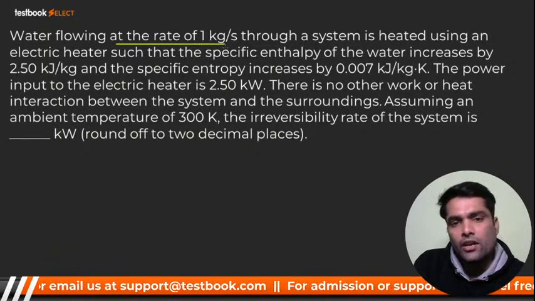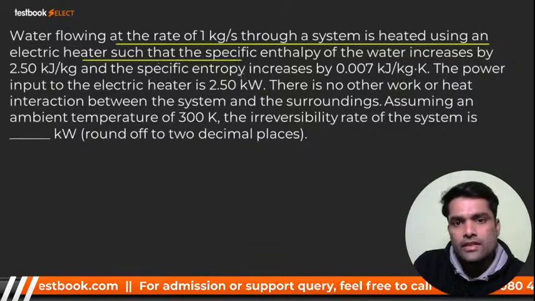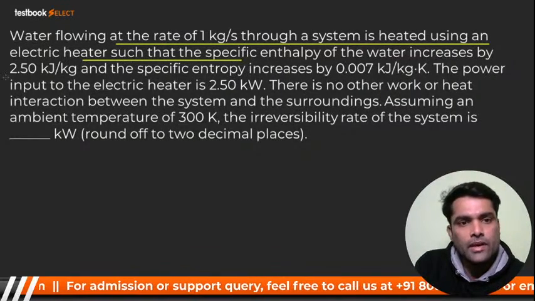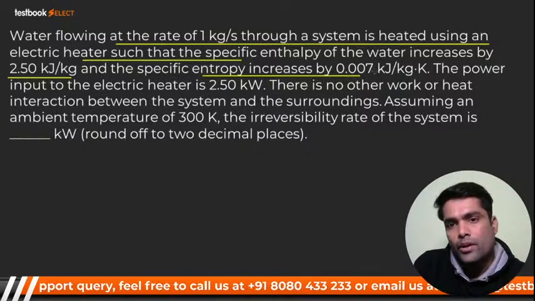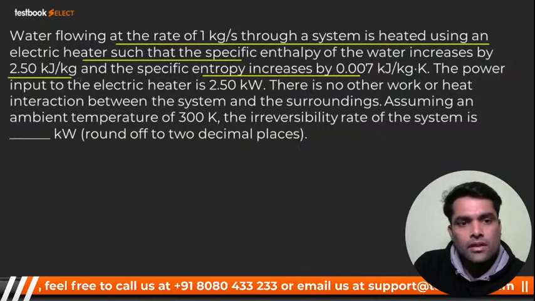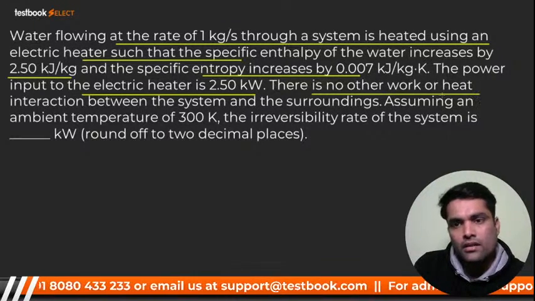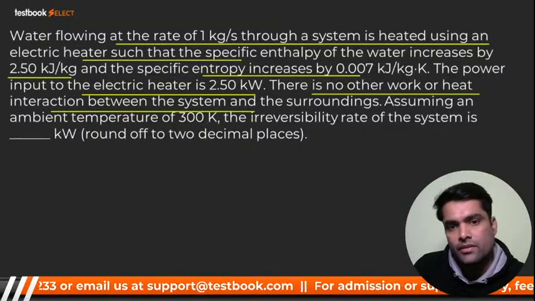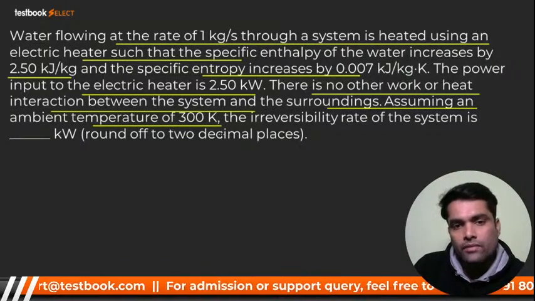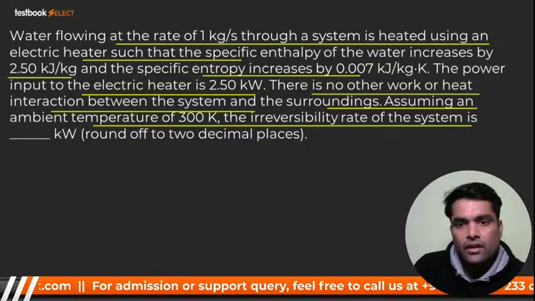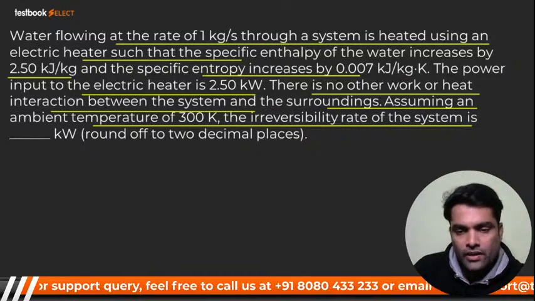Water is flowing at the rate of 1 kg per second through a system heated using an electric heater, such that the specific enthalpy of water is increased by 2.5 kilojoule per kg and specific entropy increased by 0.007 kilojoule per kg. The power input to the electric heater is 2.5 kilowatt. There is no other work or heat interaction between the system and surrounding. Assuming ambient temperature of 300 Kelvin, find the irreversibility rate of the system in kilowatt. How can we calculate it?